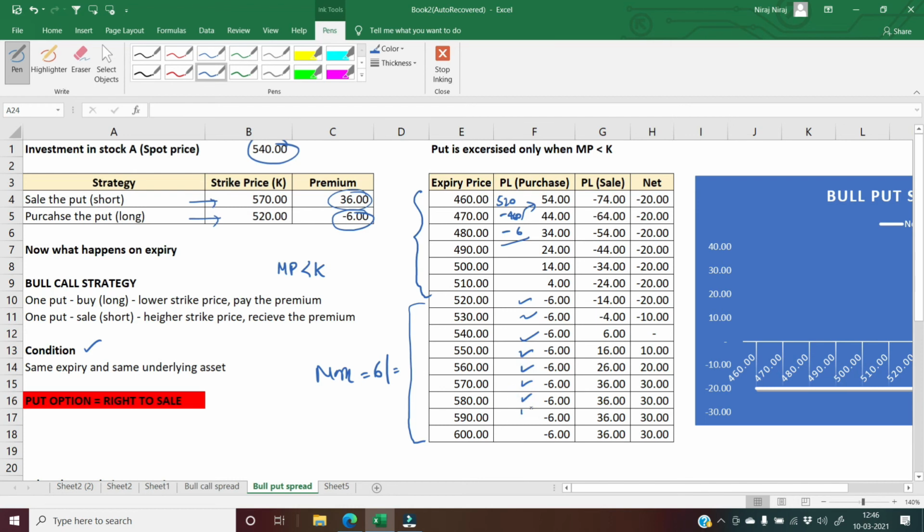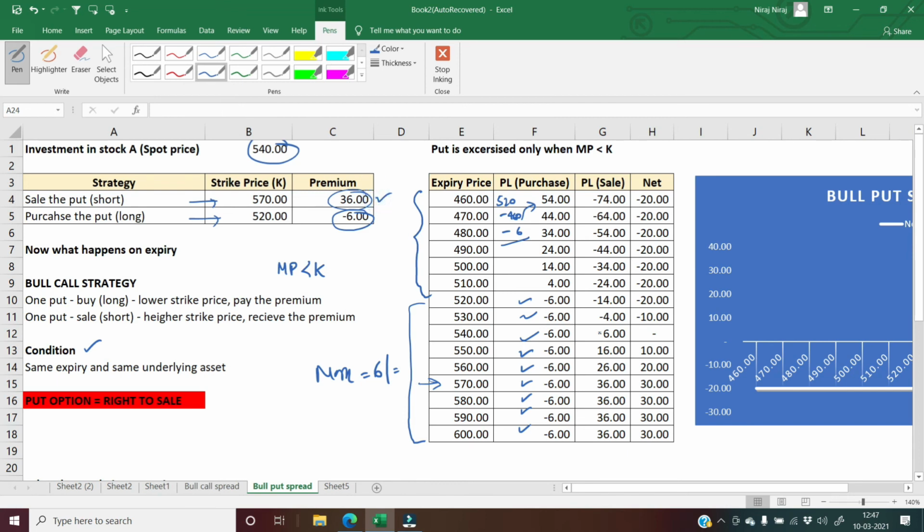In the reverse case, when you have sold the put, the other person is going to execute the put when the market price is less than the exercise price. So here your market price is less than the exercise price till the level of rupees 570. Till this point that person is going to execute the put, and parallelly you will receive 36 rupees as a premium.